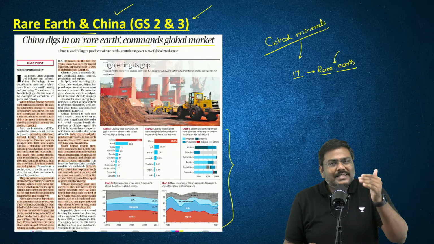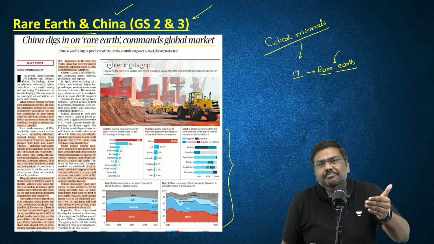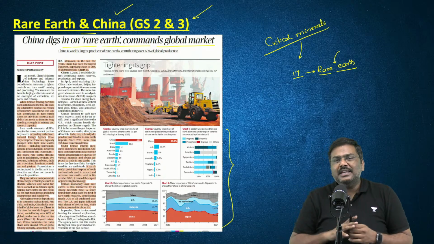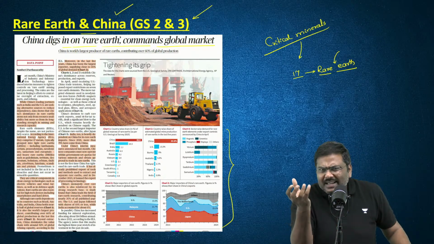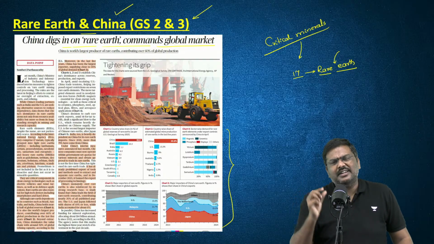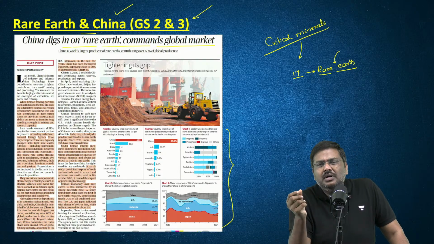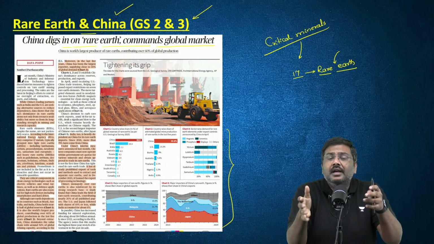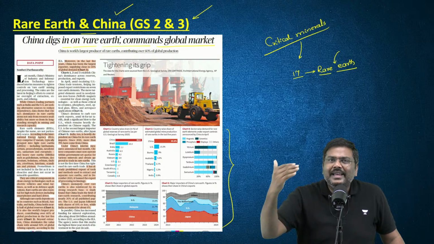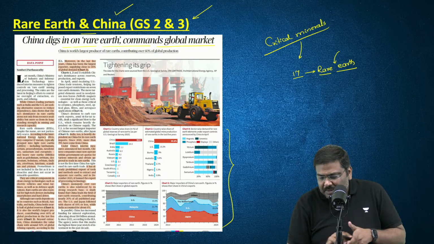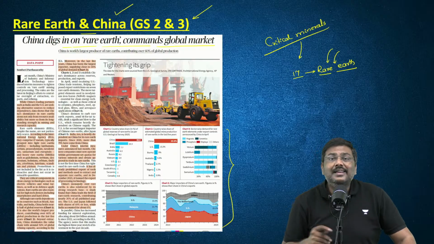They are referred to as rare earths for a simple reason: they are not available in groups. If you mine them, you will get rare earths, but they will be available in very, very small concentration. Generally, other elements are available in large quantity, but when you mine these elements, you get a very, very small quantity. That is the precise reason why they are called rare earths.